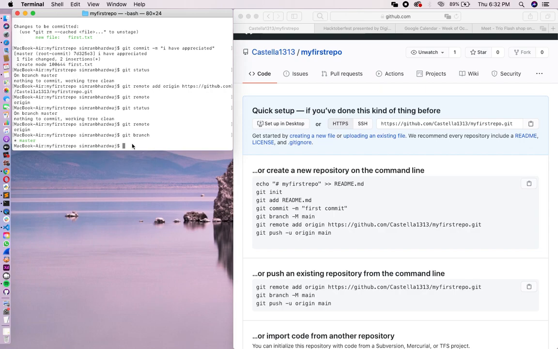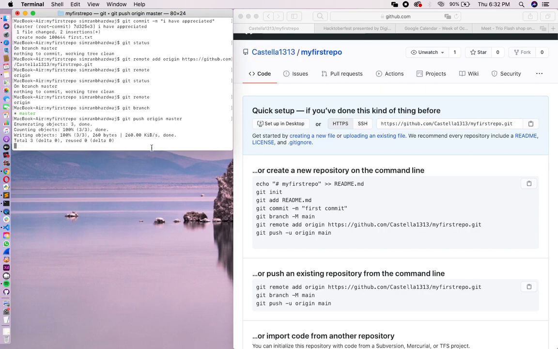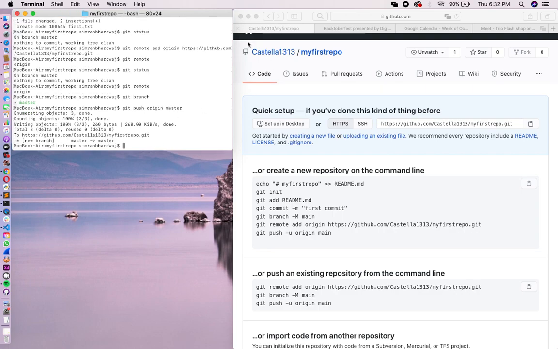Tomorrow we will be learning a lot more things about branches, so stay tuned tomorrow also. But for now you just remember that master is the default branch that we are working on. So to push our code, you just type the command git push origin. Origin is the name that we have given to the location of the repository, and then type the name of the branch that you want to push, and then just hit enter. You will see it will take a little time, and our code has been pushed.